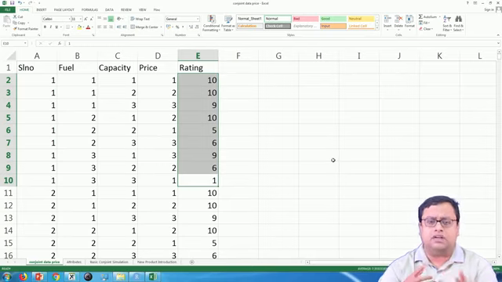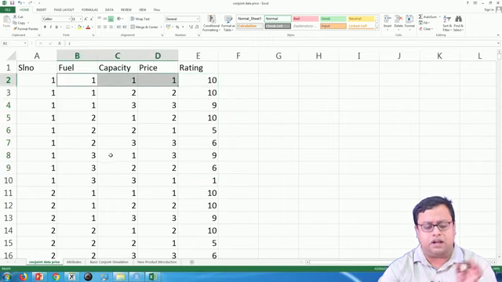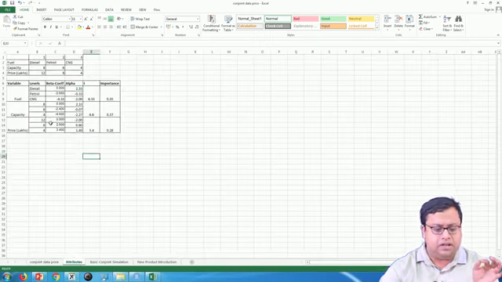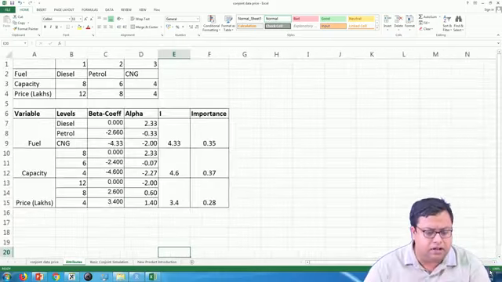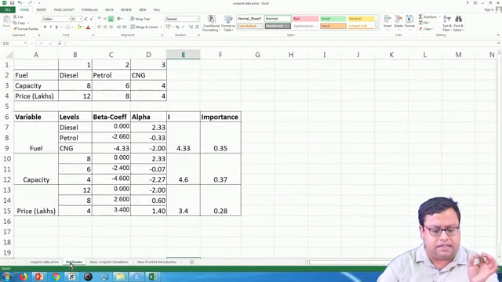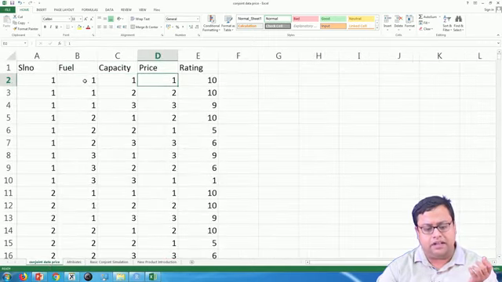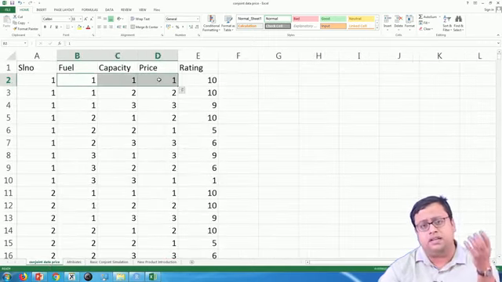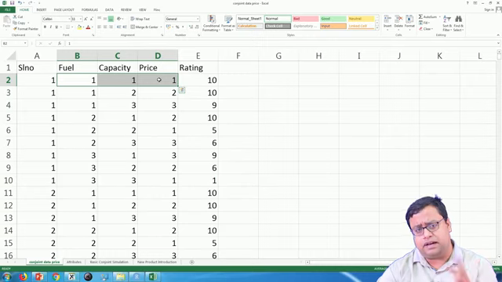So, you ask each of the consumers that, okay, if I give you a car which has fuel as 1, that means it is diesel, and capacity as 1, that means it is also an 8-seater, and a price of 12 lakhs. If I give you this kind of a car option, how much will you rate that car, or will you actually be interested to buy that car, and so on. So, this kind of data has been given.